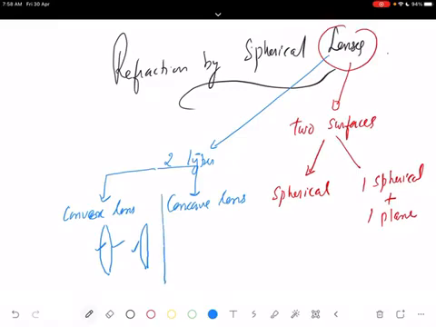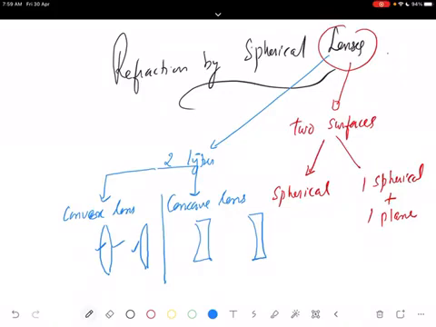Concave lens means there are two spherical surfaces, but in this form. They are not bulging outward, they are curved inwards, or at least one surface is curved inward and the other can be plane.